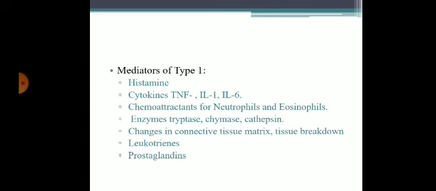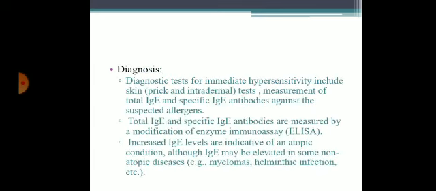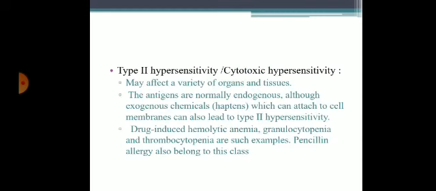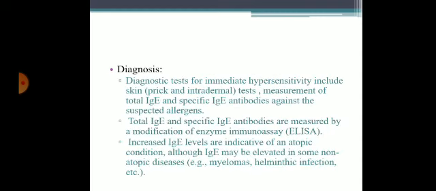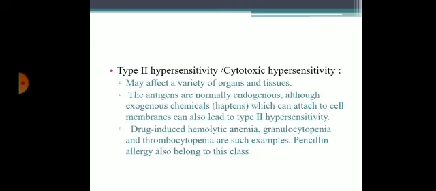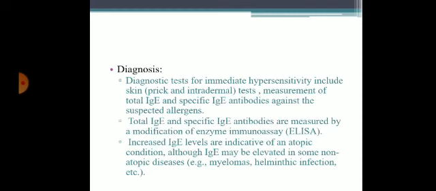There will be changes in connective tissue matrix, tissue breakdown, and leukotrienes and prostaglandins are liberated. This liberation will lead to vasodilatation, increased vascular permeability, and smooth muscle spasm.